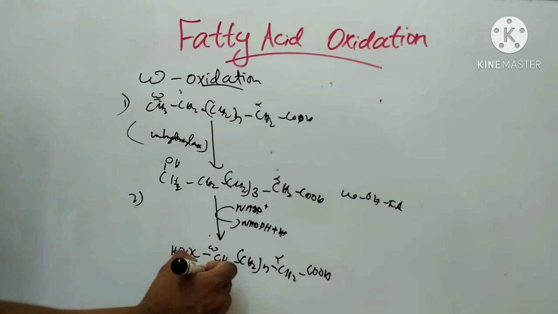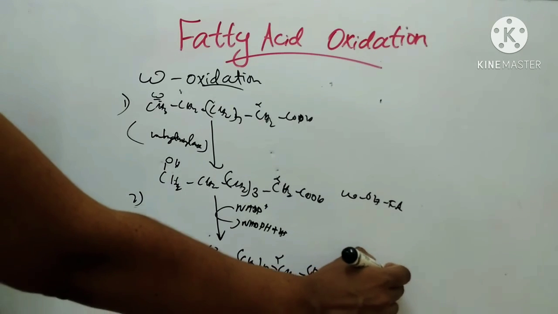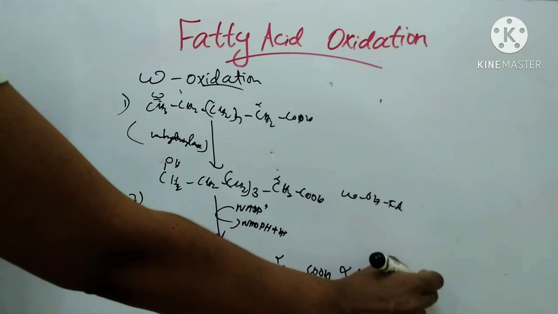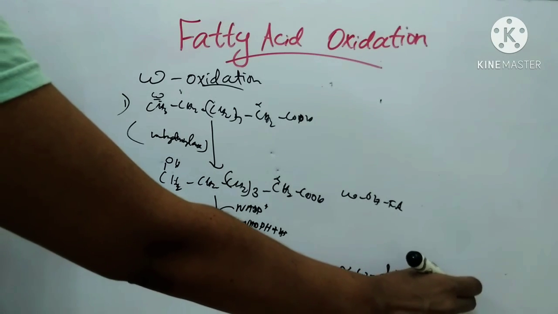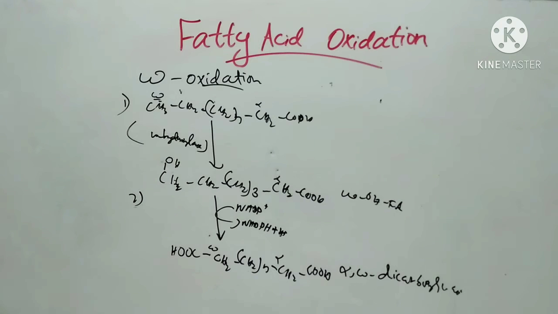So it is called alpha omega dicarboxylic acid. That is the second step.